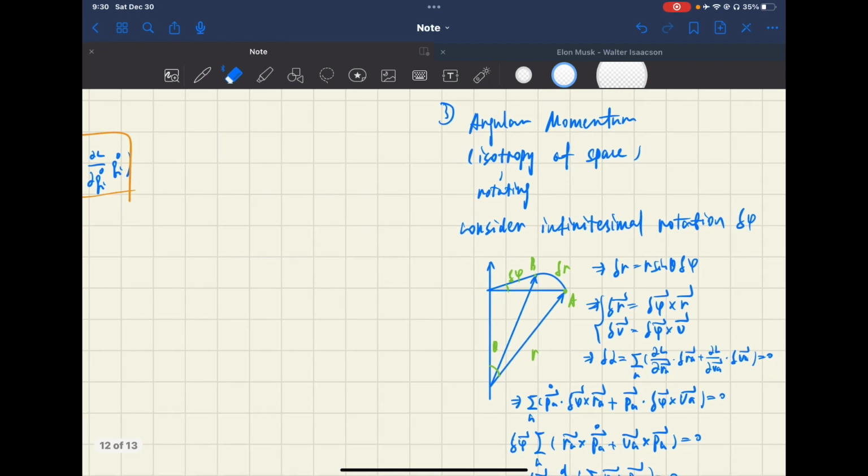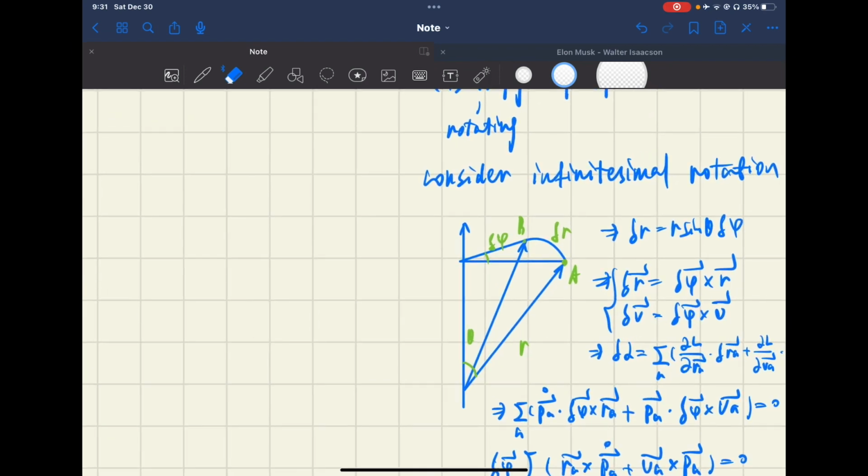Then we use the same method. We consider an infinitesimal rotation by the angle delta phi, and I try to draw a three-dimensional diagram, and I'm not sure if it looks three-dimensional to you. But anyway, the object moves from point A to point B, and it goes through delta r.